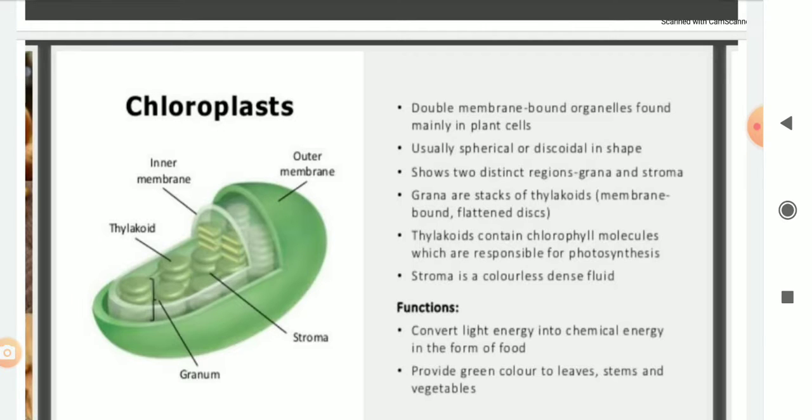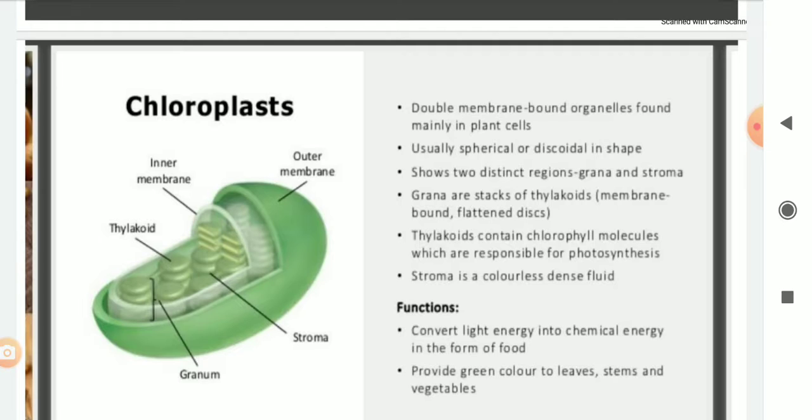Thylakoid, this disc-like structure, contains chlorophyll molecules which are responsible for photosynthesis. Stroma is a dense fluid which is colorless. So this chloroplast will absorb the sunlight and convert the light energy into chemical energy. This chemical energy will be stored in the food. So whenever we eat the food, that chemical energy we will use to get the energy.